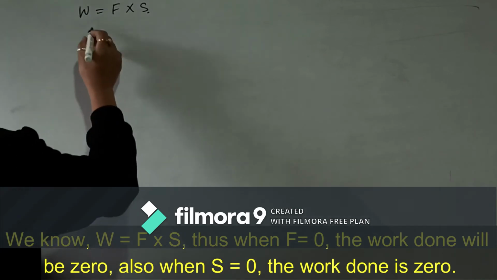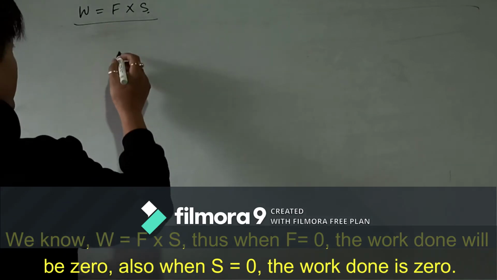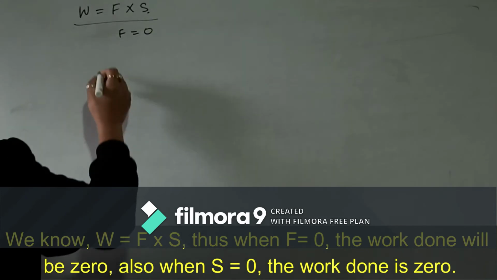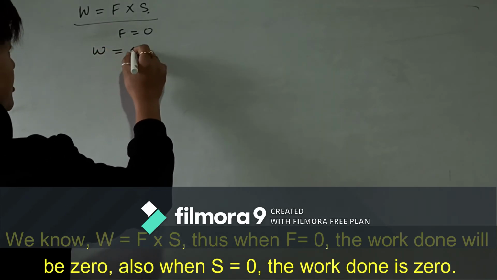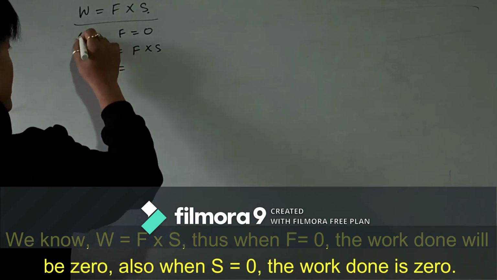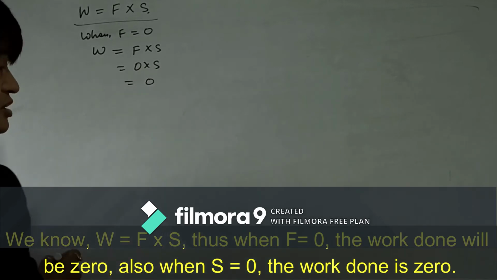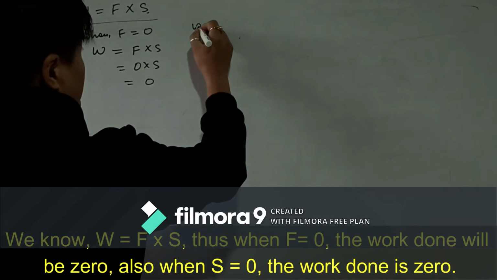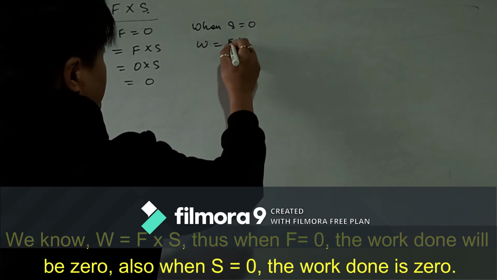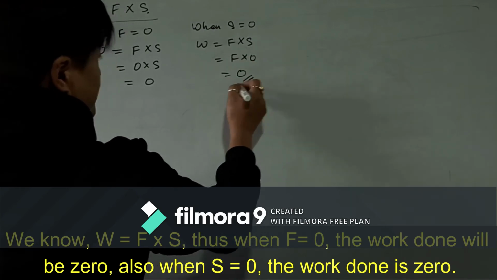So we say that when the force is 0, the work done will be 0, because work is equal to force into displacement. If the force is 0, then 0 into displacement becomes 0. Similarly, when displacement is 0, work done will be force into 0, which becomes 0.